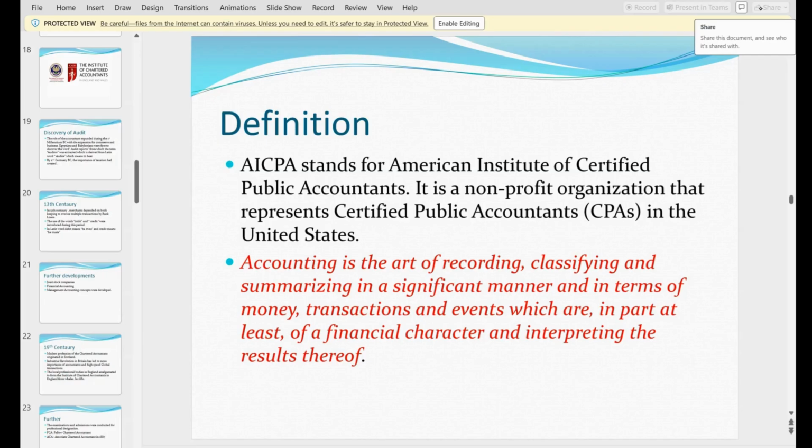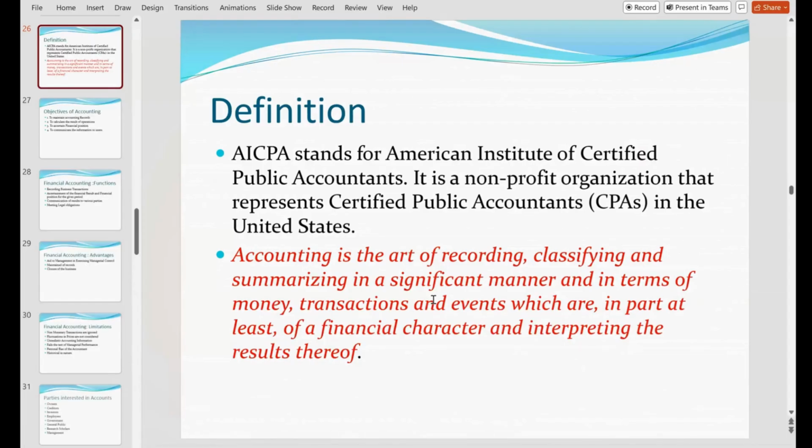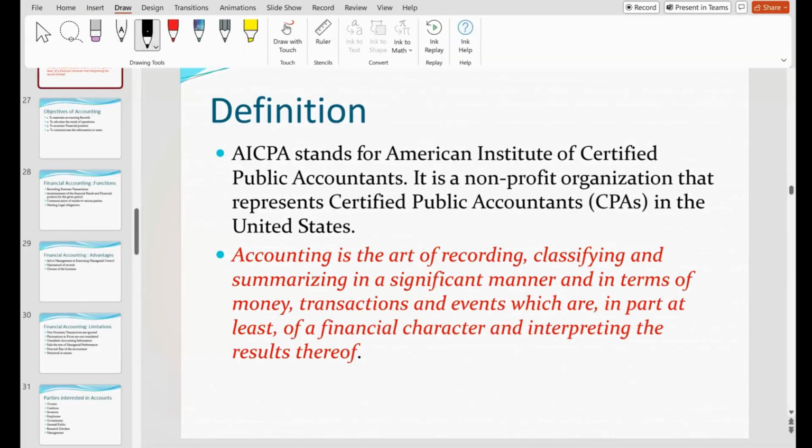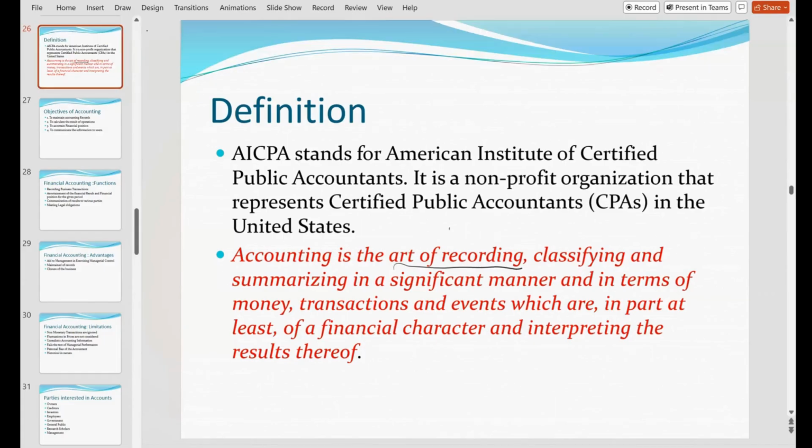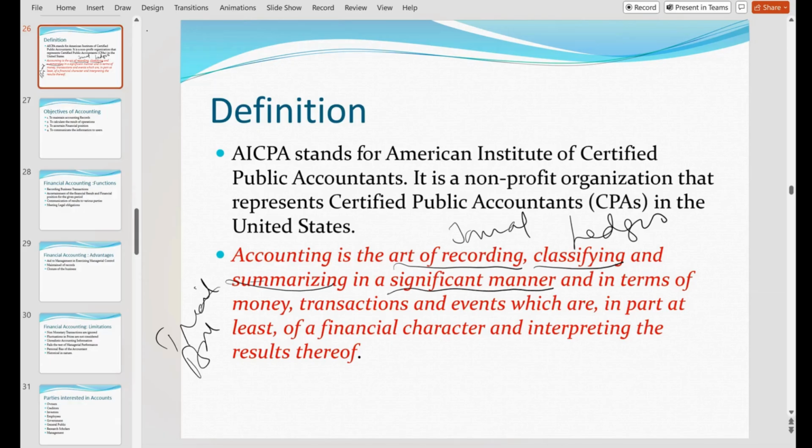Unlike bookkeeping, you are doing it in a systematic manner. Systematic manner means by following certain rules and regulations. Art of recording means journal, classifying means ledger, summarizing means trial balance. In a systematic manner means you are not simply doing it as it is, you are following certain rules and regulations.